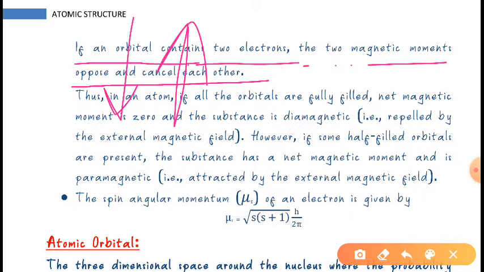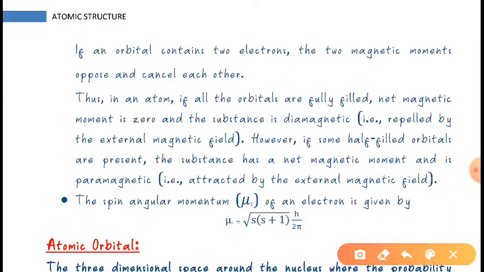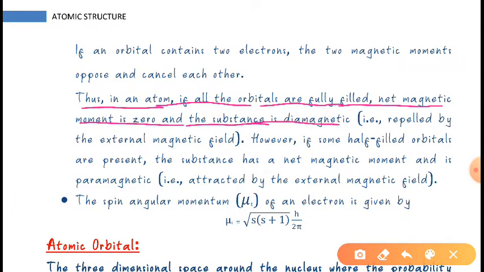Thus in an atom, if all the orbitals are fully filled, the net magnetic moment will be zero, as I have already discussed, and the substance is diamagnetic. If the net magnetic moment is zero, then the substance will be diamagnetic.